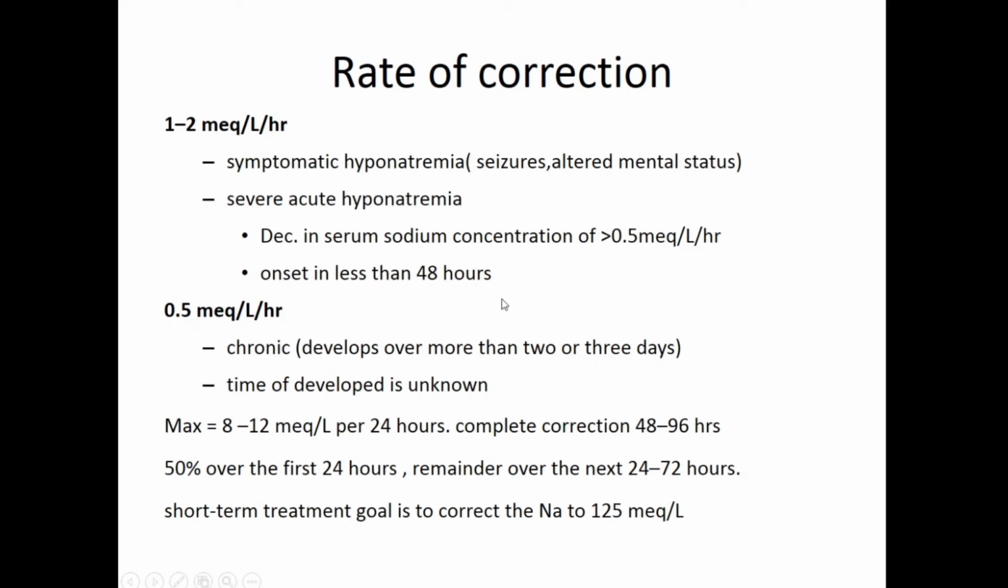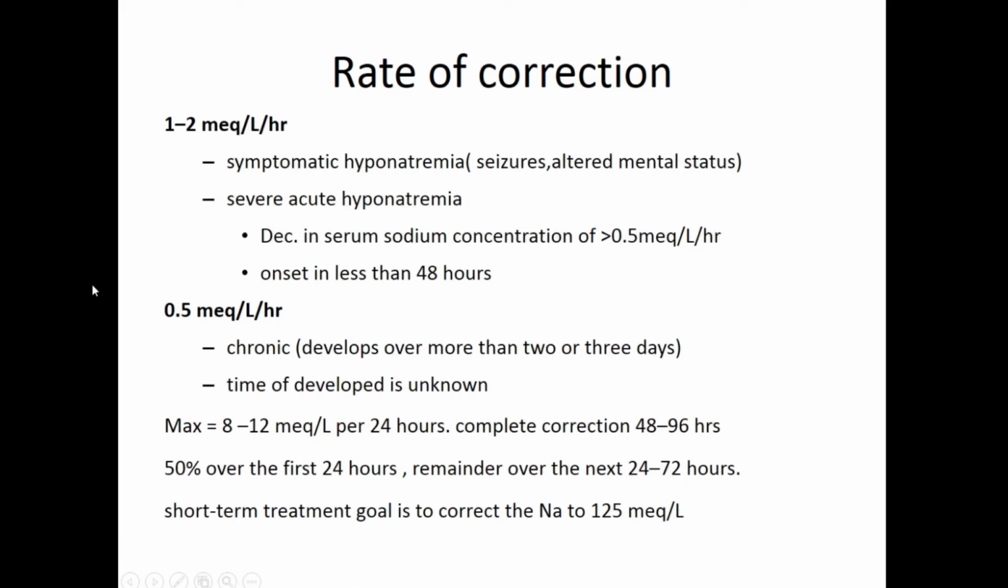So the rate of correction is very important. When it is acute, you can correct up to 1 to 2 milliequivalent per liter per hour, but again, this entire correction has to be done over 48 hours. If it is chronic, then it has to be corrected even slower, 0.5 milliequivalent per liter. As I said here, the maximum is 8 to 12 milliequivalent per liter per 24 hours, and the complete correction can be done over the next 2 to 3 days.